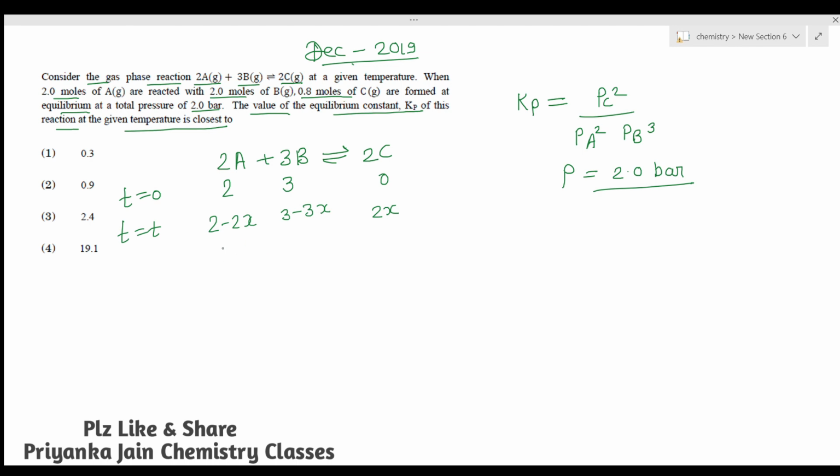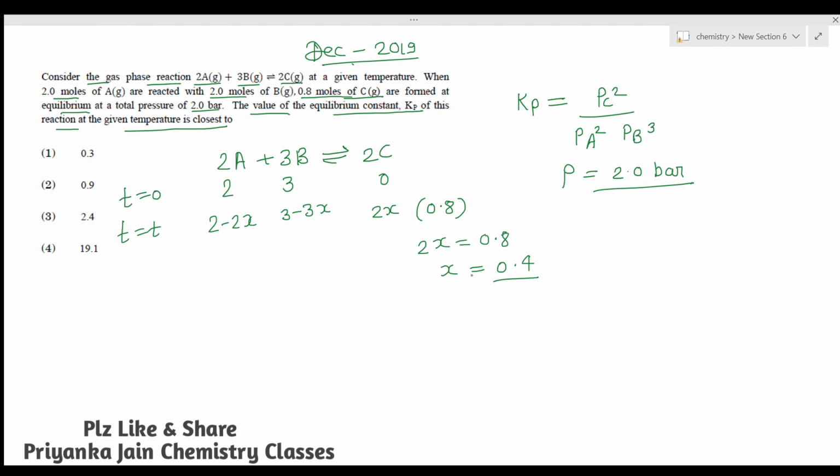Okay, in this way, right? So now these concentrations are at the equilibrium. You have been given that at equilibrium 0.8 moles of C are formed. This is written here, 0.8 moles of C is formed. It means this value is equal to 0.8 moles. We don't know the concentrations of A and B at equilibrium. So we are given that 2x is equal to 0.8, so x will be equal to 0.4.